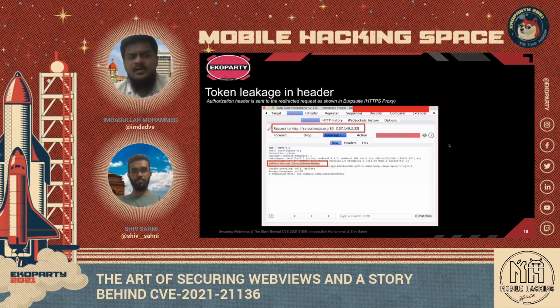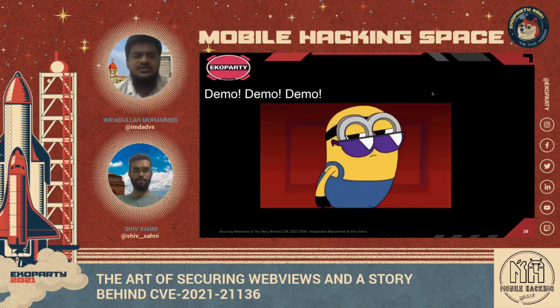Now coming back to the actual issue, we have a screenshot over here which we captured. This is the request we captured in Burp Suite, where if you observe over here, the authorization token was sent, which is a secret containing the user session information, and it was actually sent to the third party. So this was our initial observation.